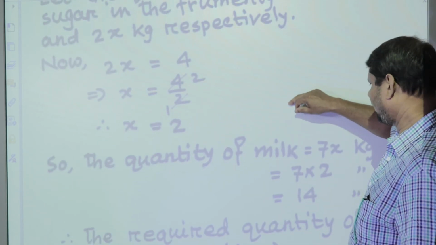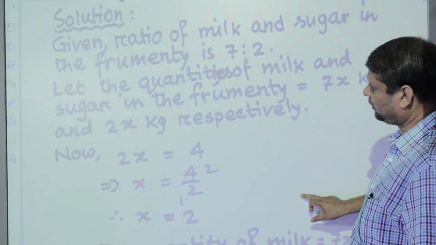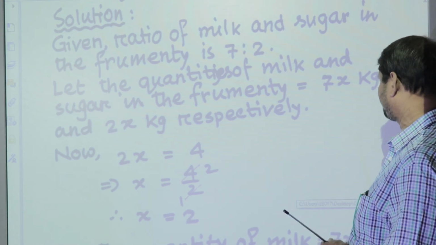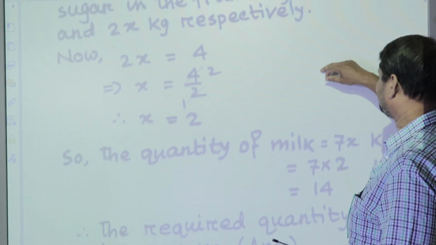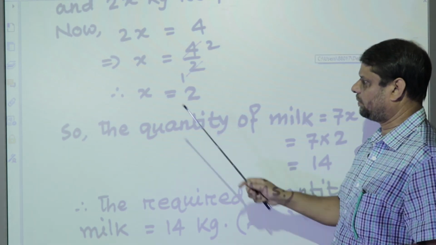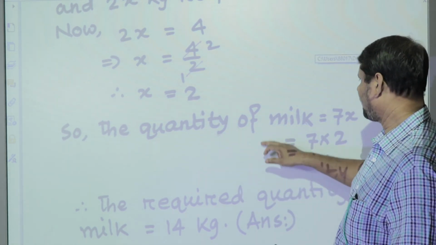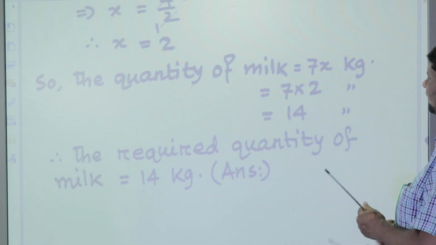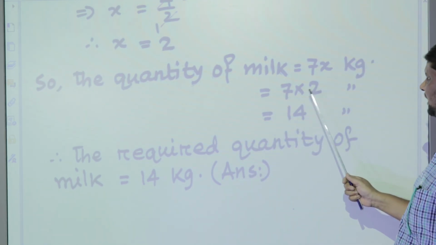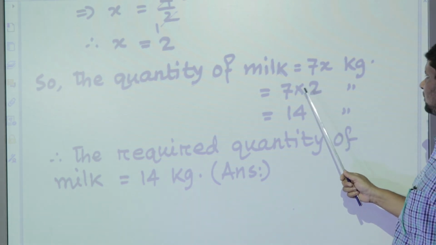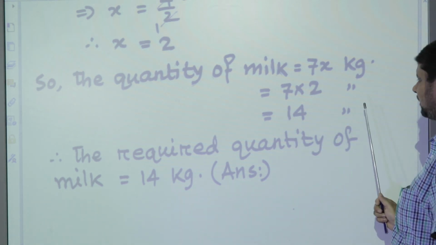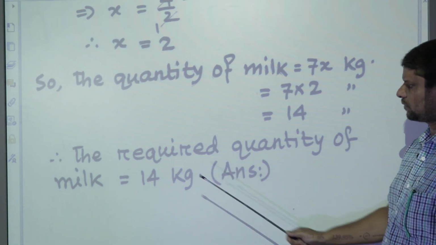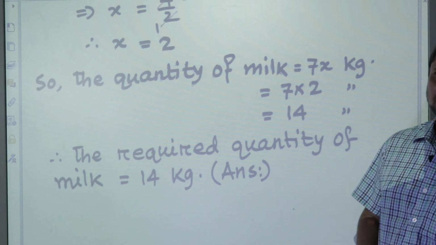So the quantity of milk, initially we let the quantity of milk be 7x kg. If we got the value of x is equal to 2, so the quantity of milk is equal to 7x kg, is equal to 7 into, in the place of x we will write 2, so 7 into 2 kg is equal to 14 kg. Therefore, the required quantity of milk is equal to 14 kg, and this is the answer of this problem.